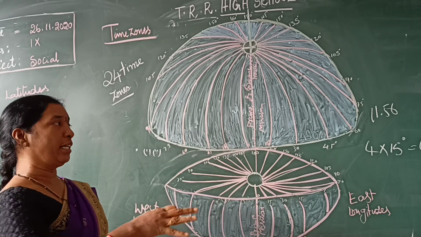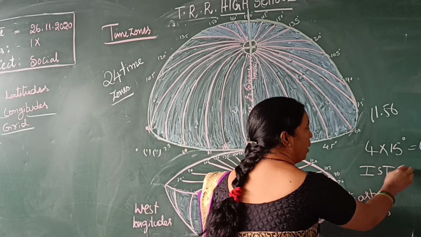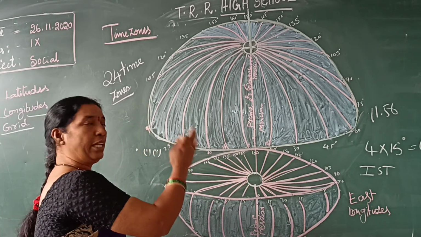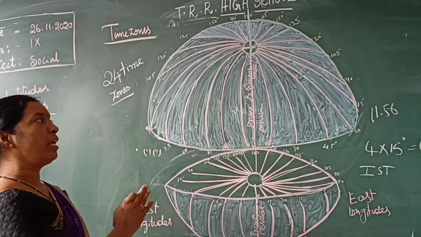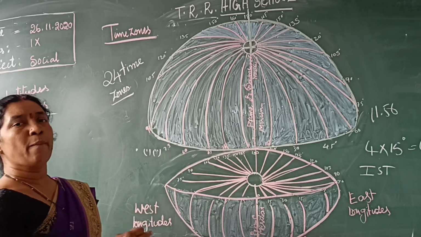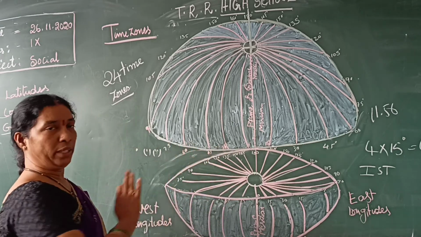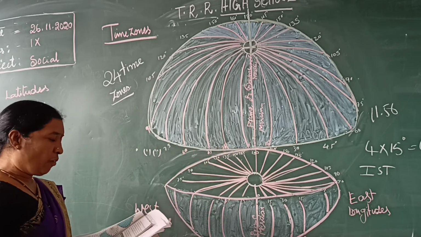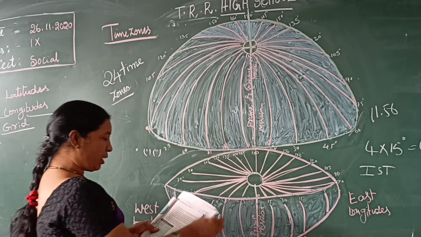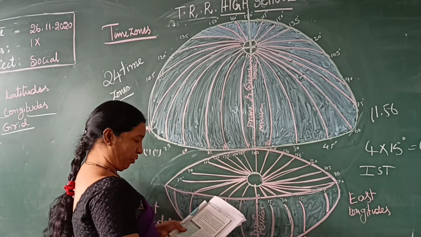For example, in a standard time, you take India. India follows IST, Indian Standard Time, and London follows Greenwich Meridian Time. Like that, 24 time zones are there, and everyone keeps their own time. Therefore, the world is divided into 24 time zones. That means the difference between the zones is different, and it's a lot of confusion.